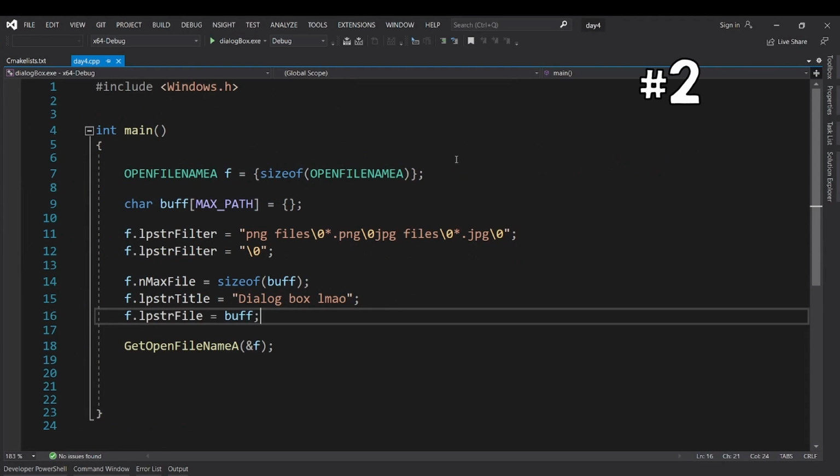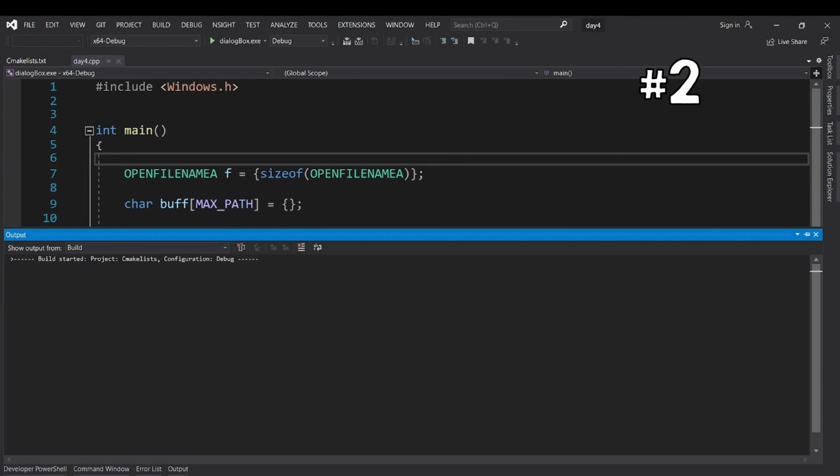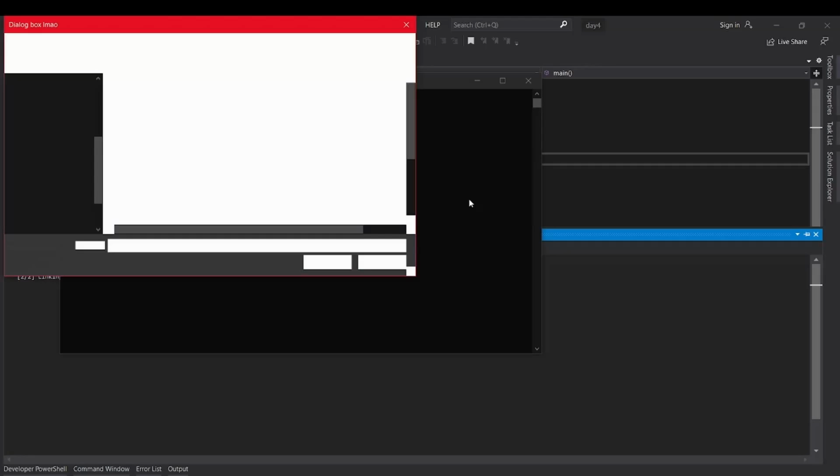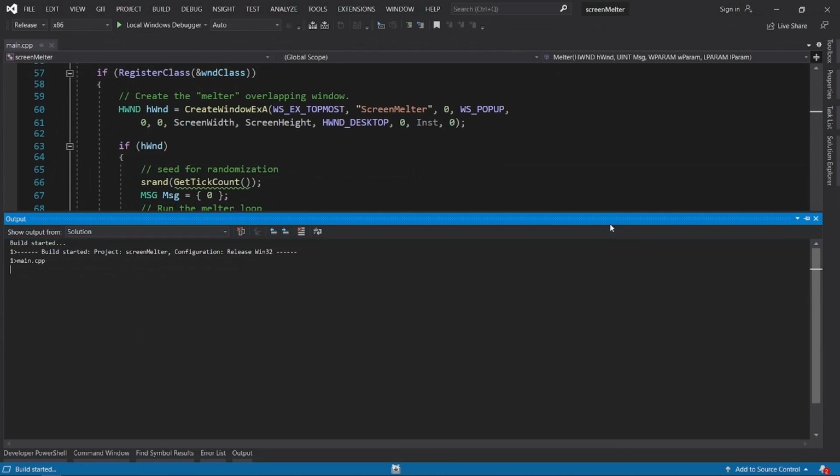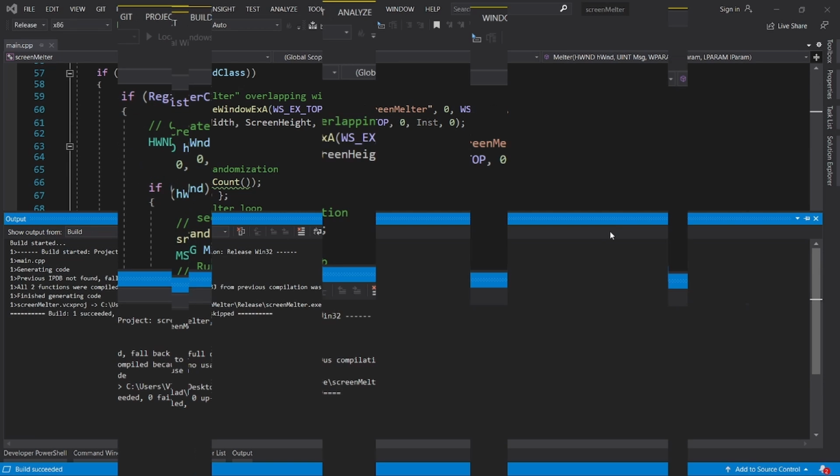Your second homework is to take what you have learned in the last lesson and combine it with this one. So basically open a file dialog, open a file, and do something interesting with it. Alright, we are getting close to more interesting stuff like the window opening lesson.